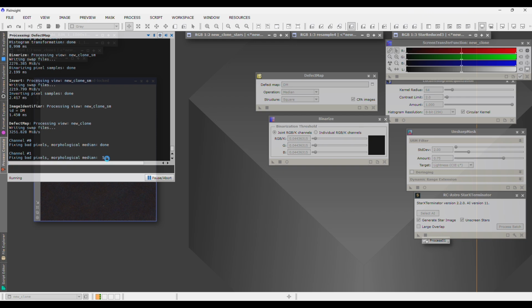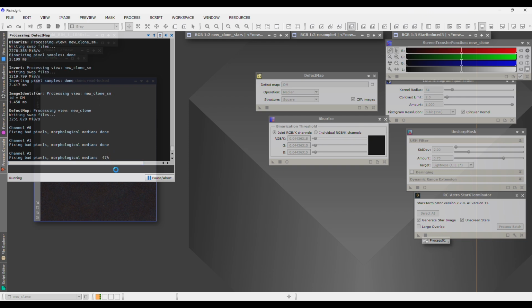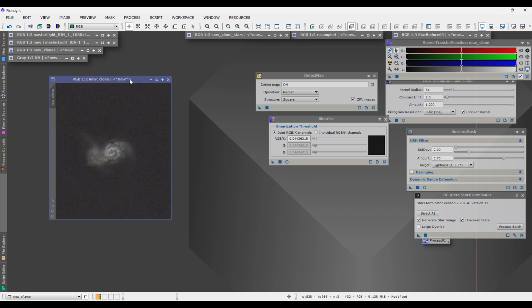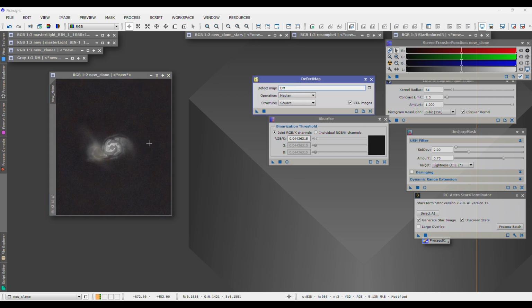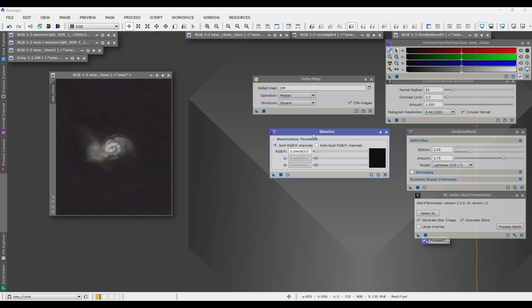Depending on the size of your image, this could take quite a while or it could go pretty fast. Here it's going fairly fast because technically I've already done this once before, so it's probably saved in memory. And this is a fairly small image. If you drizzle and have a larger resolution image, that could take substantially longer depending on the speed of your computer. It could take up to 20 or 30 minutes. So just be prepared for that process to be a little bit longer than what you just saw here live on the video.